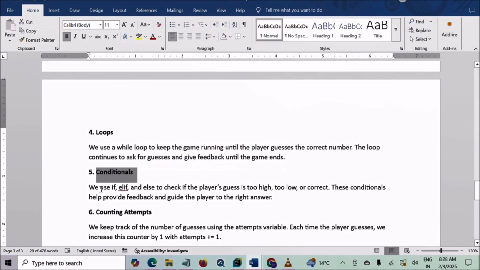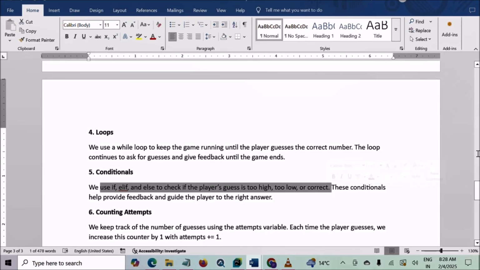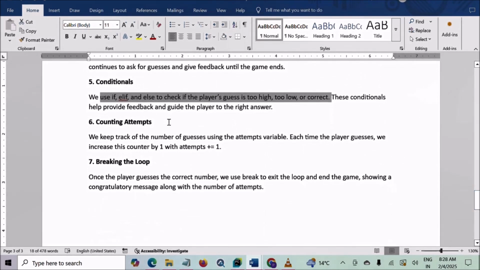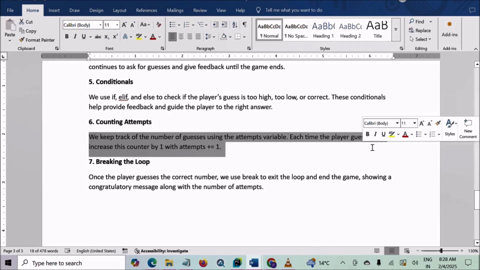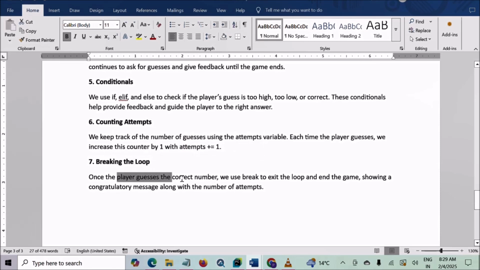We have used conditionals. We have used if, elif, and else to check if the player guesses too high, too low, or correct. These conditionals help provide feedback and guide the player to the right answer. To keep track of the number of guesses using the attempt variable, each time the player guesses, we increase this counter by 1 with attempt equals attempt plus 1. And we have used the break statement. Once the player guesses the correct number, we use the break statement to exit the loop and end the game, showing a congratulatory message along with the number of attempts.